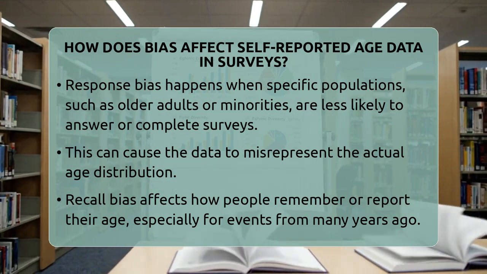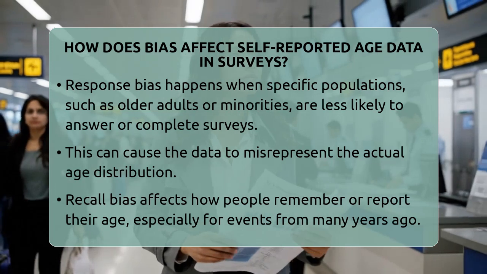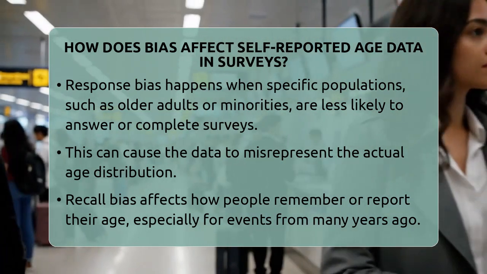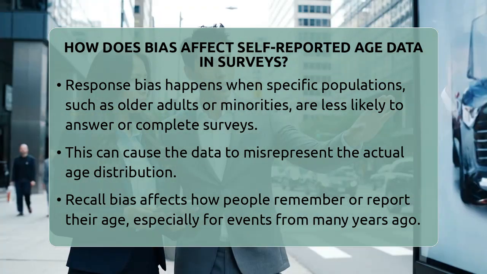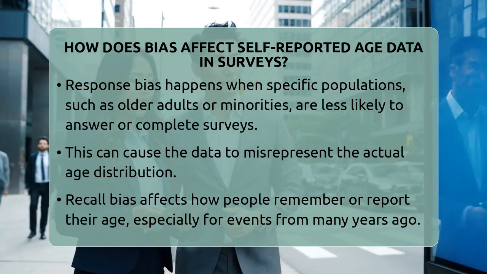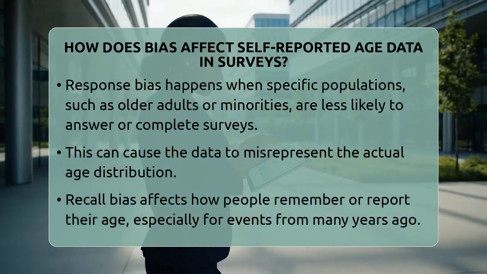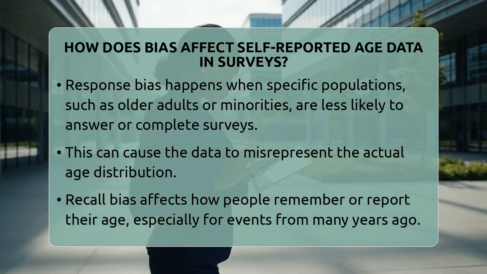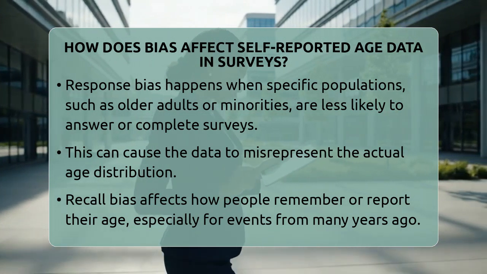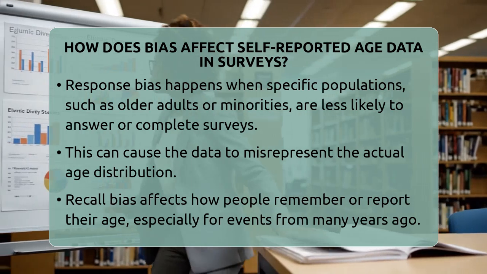This can lead to incorrect conclusions about how many young or older people there really are. Response bias is another factor. Some groups are less likely to answer surveys, even if they are asked. Older adults, people with less education, or those from minority communities might skip questions or refuse to participate. If these groups have different ages than those who do respond, the data will not accurately reflect the true age distribution.